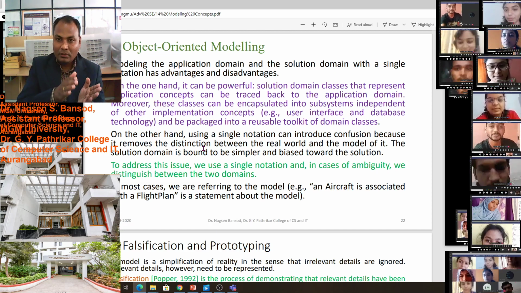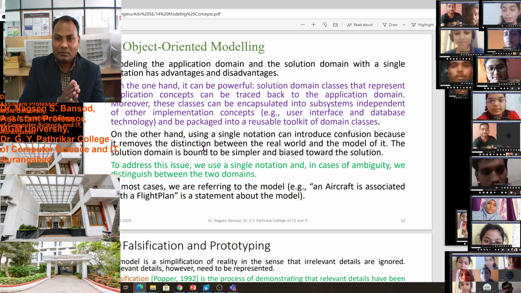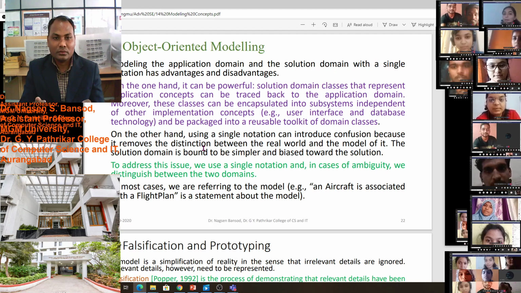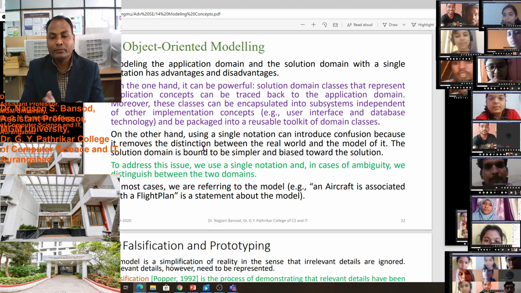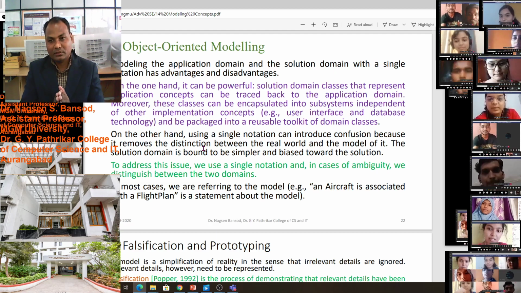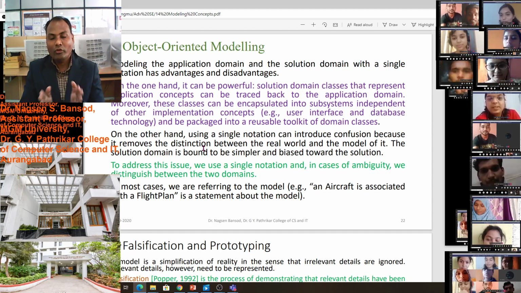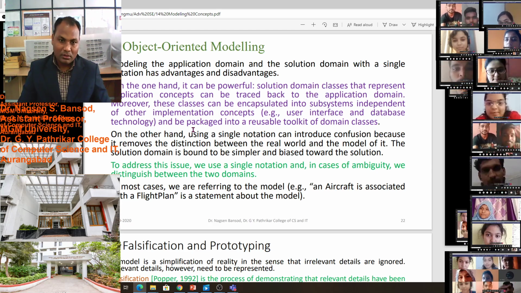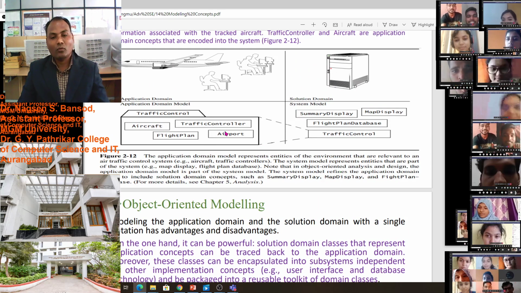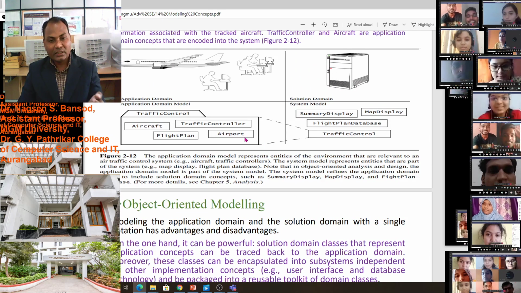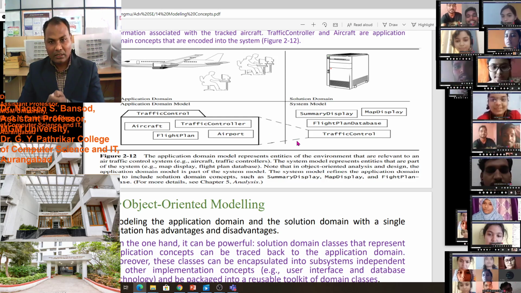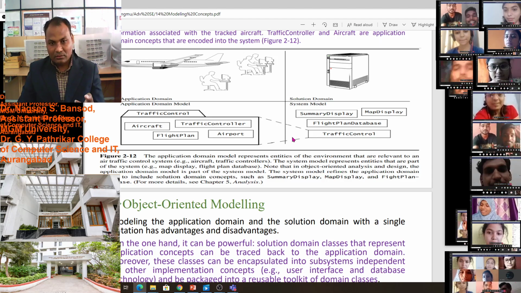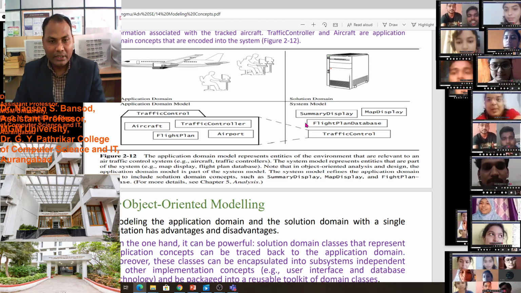For providing a solution to the application domain, we have to use object oriented concepts, so that we minimize the confusion. That means we take just the information we require, and the other information we will not use. That is object oriented.